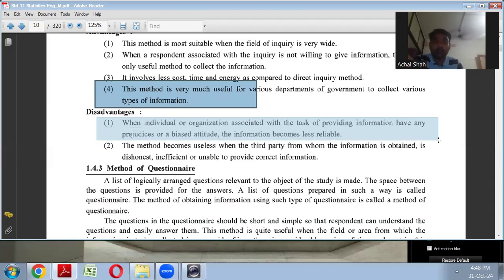And what are the disadvantages? Yes, very important. Sometimes when you collect information by this method, people will have prejudice or bias attitude. What is bias attitude? Not a balanced attitude.